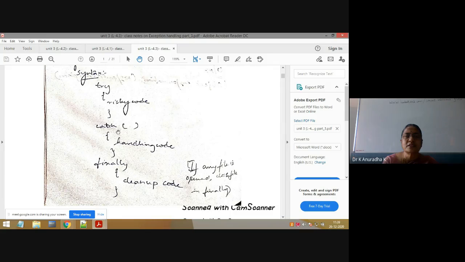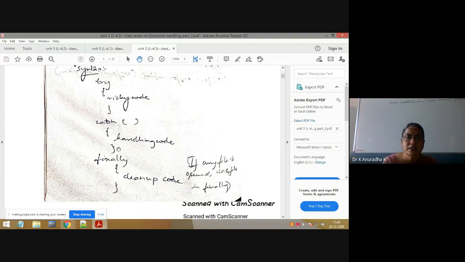So don't think that writing try catch blocks means we are handling the exception. It is not like that. If you don't write the matching catch block for the exception raised in the try block, it means that you are not handling the exception. And if you don't handle the exception, then who will handle that exception? JVM will handle that exception using the default exception handling procedure. That's why remember this point regarding try catch.